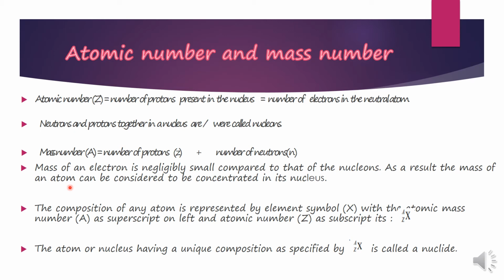Children, the composition of any atom is represented by the element symbol X with the mass number A as a superscript on the left and the atomic number as a subscript, like you are seeing right here. Here, Z X A, X is the element, Z is the atomic number and A is the mass number. The atom or nucleus having a unique composition specified in this manner is called a nuclide.